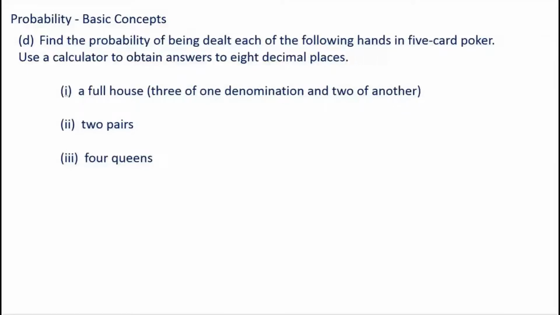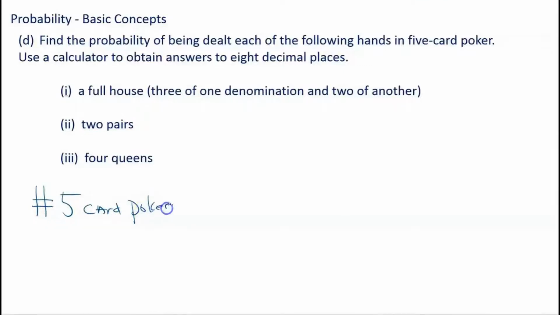So a full house, by definition, is 3 of one denomination and 2 of another. Now remember, we learned counting techniques to figure out how many possible 5-card poker hands there are, and we may have even calculated a full house. Not together, I don't think we did, but you probably did in homework. So let's talk about it. So first of all, the number of poker hands, period. Okay, so the number of 5-card poker hands.